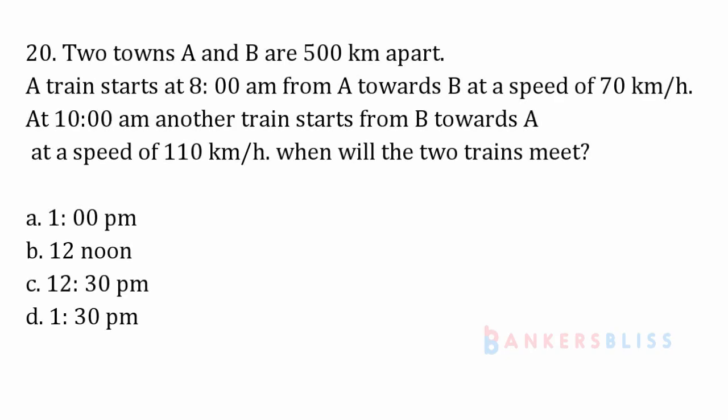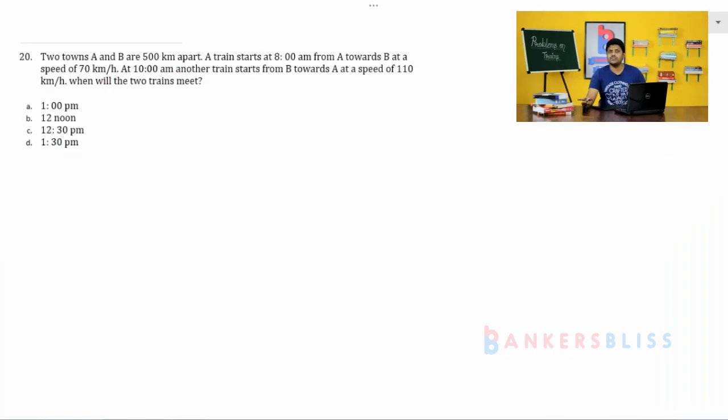Towns A and B are 500 km apart. A train starts at 8 am from A towards B at a speed of 70 km per hour, and at 10 am another train starts from B towards A at a speed of 110 km per hour. When will the two trains meet? Again, similar to the previous type of problems, you can easily solve this.